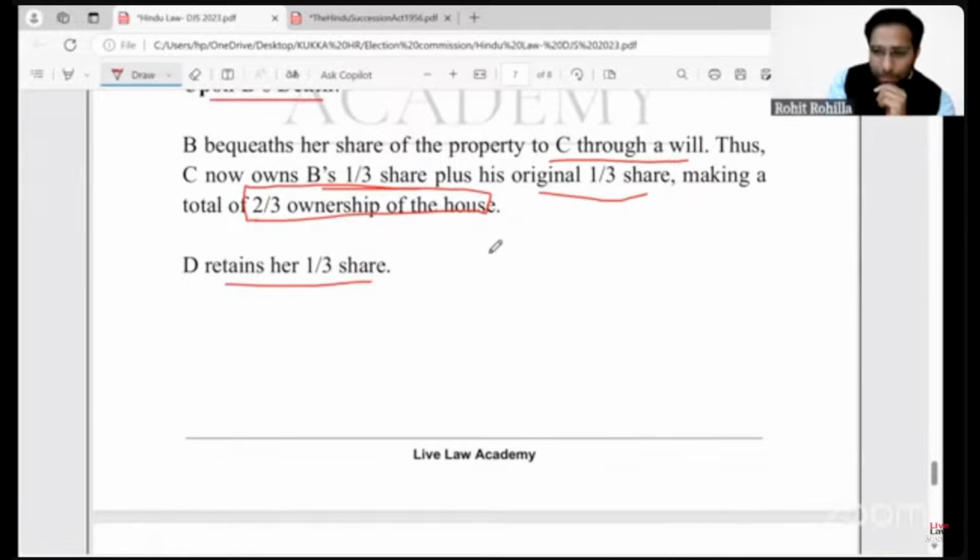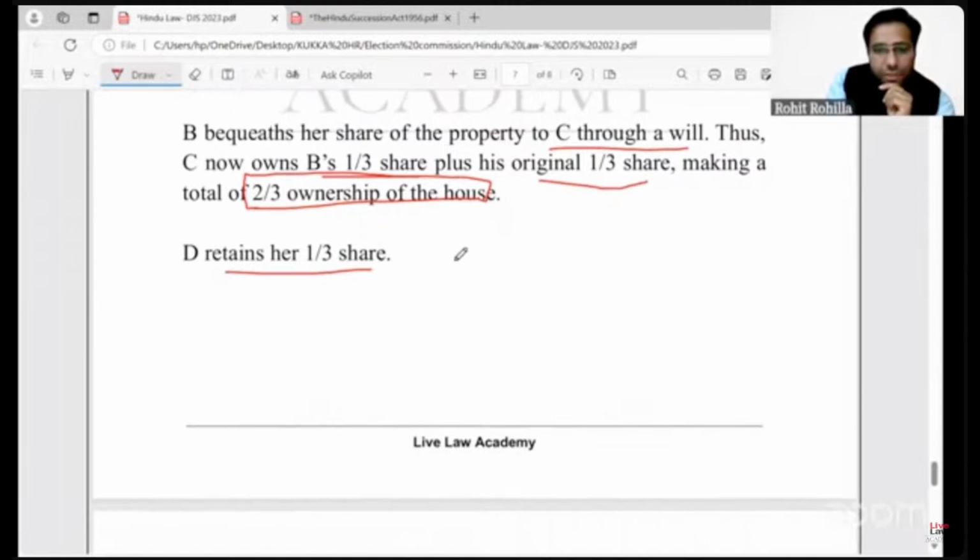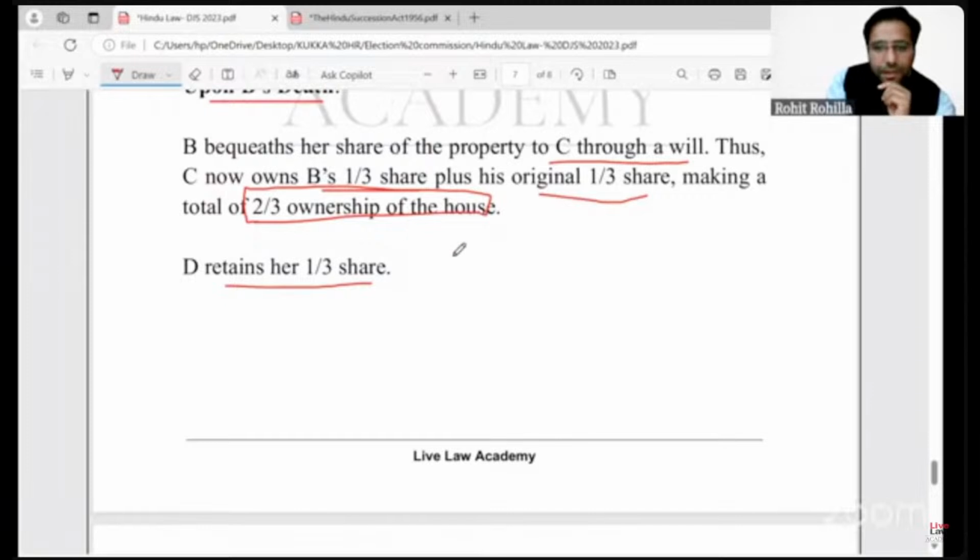So the final outcome in scenario one, when the property was the private property of the male member, the senior male member, that is father of C, right? In that scenario, the final shares will look like this. C will get two-third, and the daughter of C will retain her one-third,